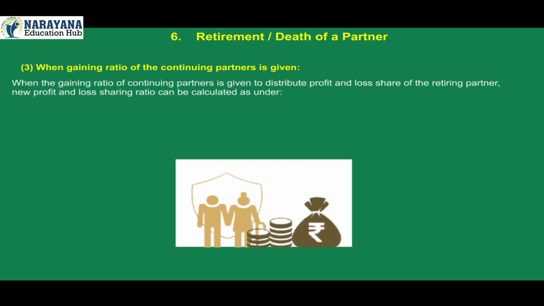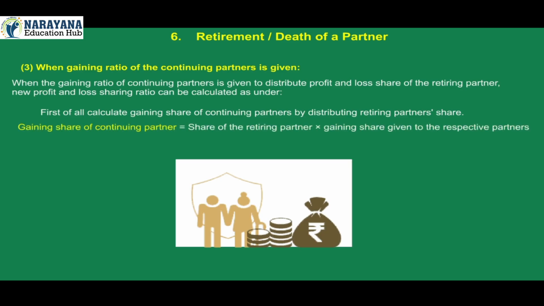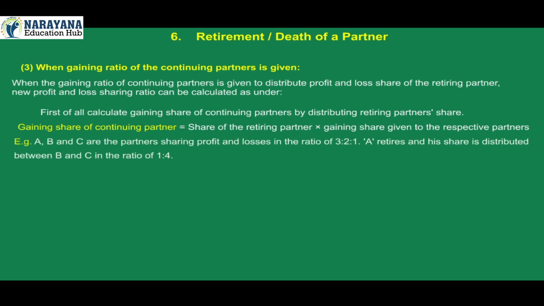3. When the gaining ratio of the continuing partners is given. When the gaining ratio of continuing partners is given to distribute the profit and loss share of the retiring partner, the new profit and loss sharing ratio can be calculated as under. First of all, calculate the gaining share of continuing partners by distributing the retiring partner's share. Gaining share of a continuing partner is equal to the share of the retiring partner into the gaining share given to the respective partners. Example, A, B and C are the partners sharing profit and losses in the ratio of 3:2:1. A retires and his share is distributed between B and C in the ratio of 1:4.